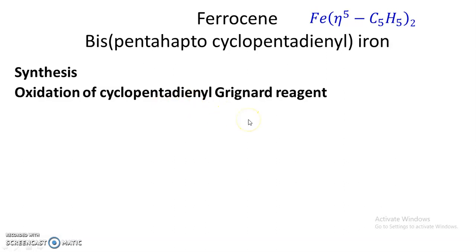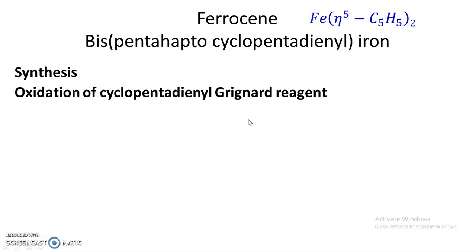cyclopentadienyl Grignard reagent. In this method, the scientists Kealy and Pauson in 1951 were trying to synthesize fulvalene by oxidation of cyclopentadienyl Grignard reagent.